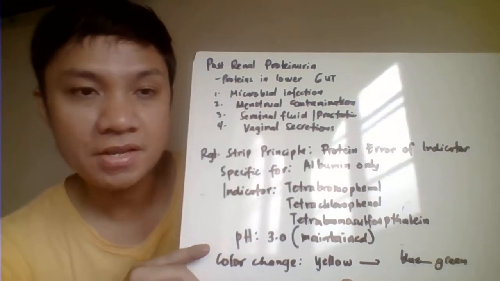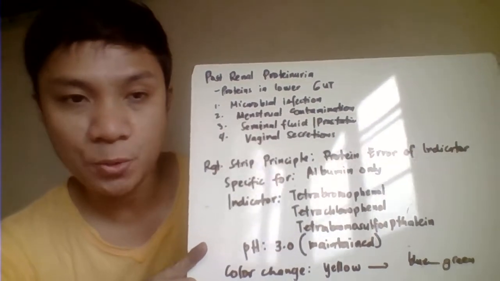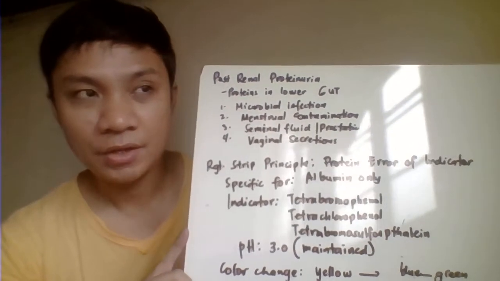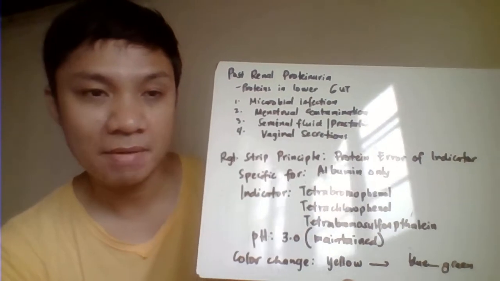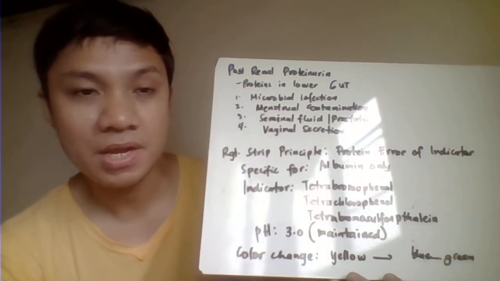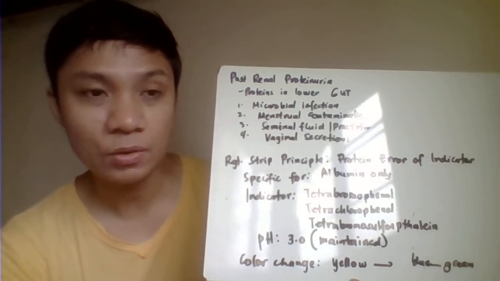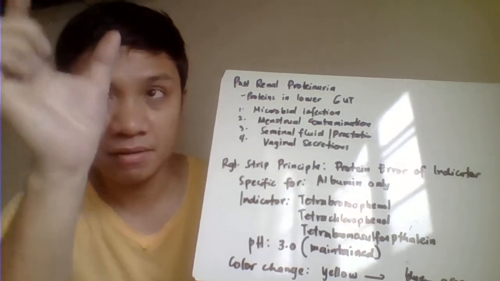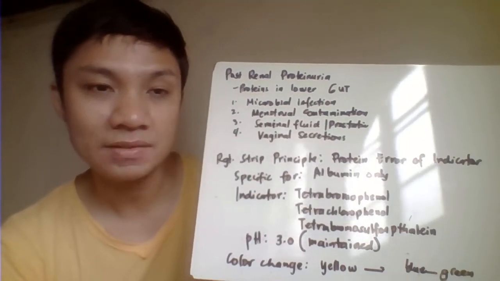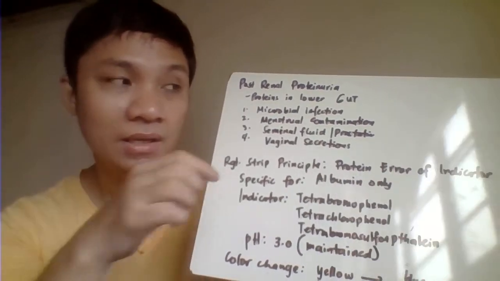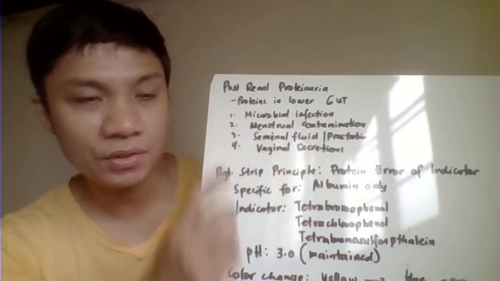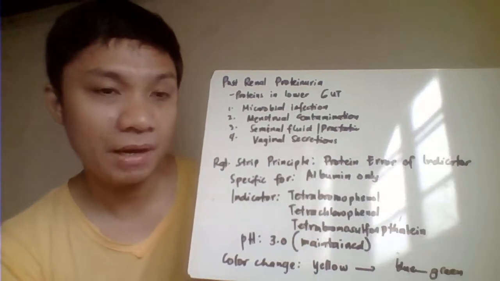Okay, then we have also here your post-renal proteinuria. So, again, the post-renal proteinuria is caused here by the addition of your urine with the other substances that might add up as your urine passes through here in the lower genitourinary tract, including your ureter, pelvis, bladder, urethra. So it might be added here by the substances that could be found in that area. And this one does not indicate an actual renal damage. So this may be related here to your microbial infections.